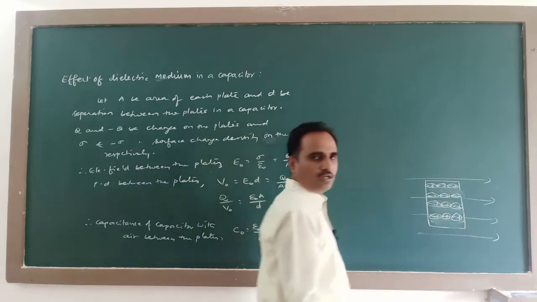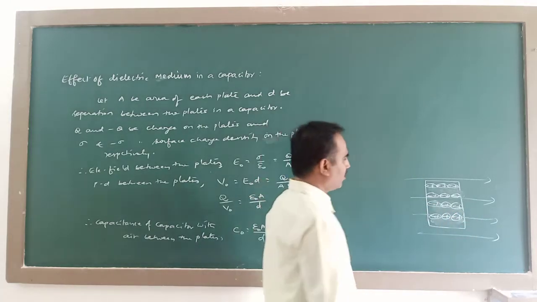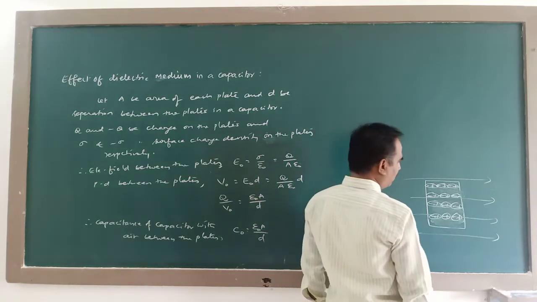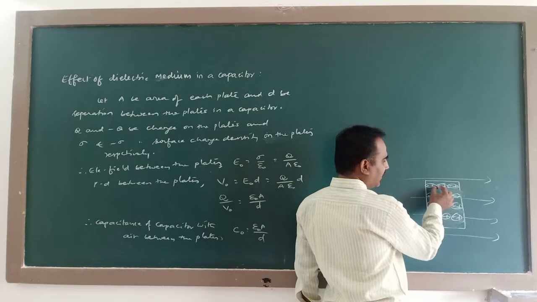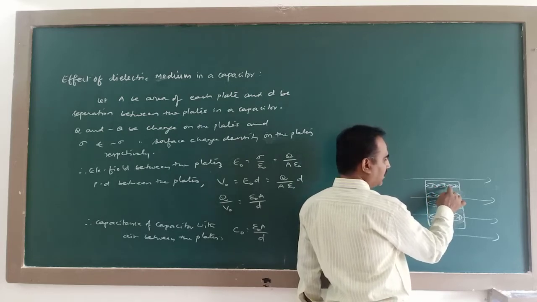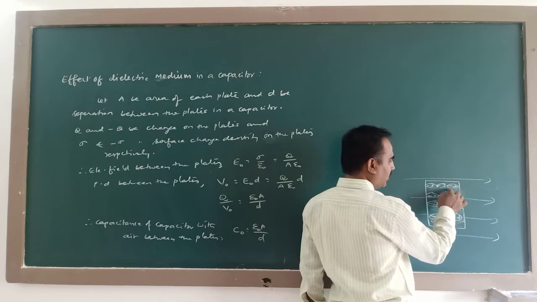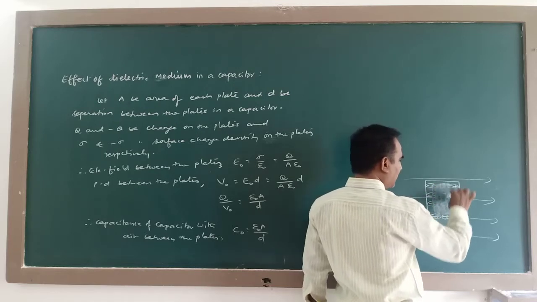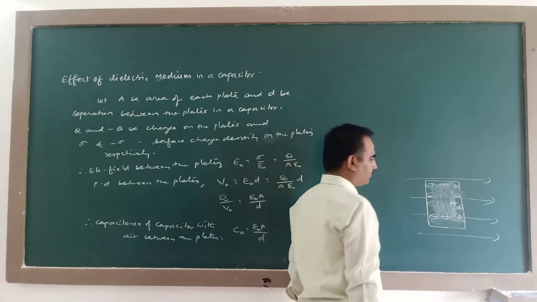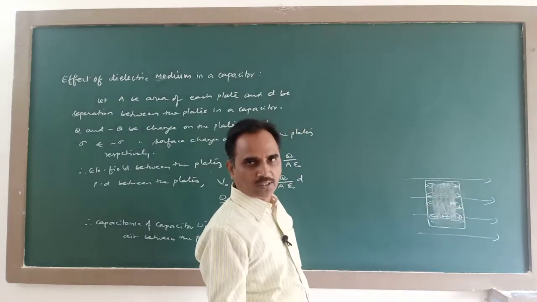Due to this polarization, this positive charge and negative charge will be almost lying one over other. Therefore, in this region, the net charge becomes 0.